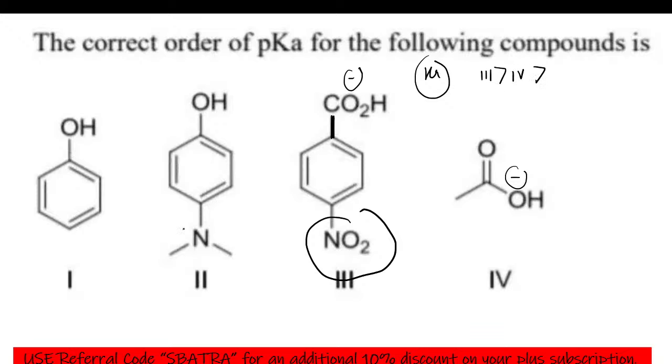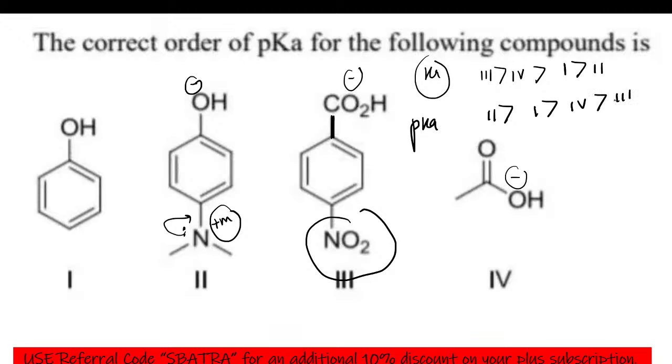Then this molecule is going to give you electrons by plus M effect. If you are giving electrons to this particular molecule by plus M effect, there is going to be more negative charge on oxygen. So we can say first and second. So the pKa order will be second, first, fourth and third. This is going to be your correct order of pKa.